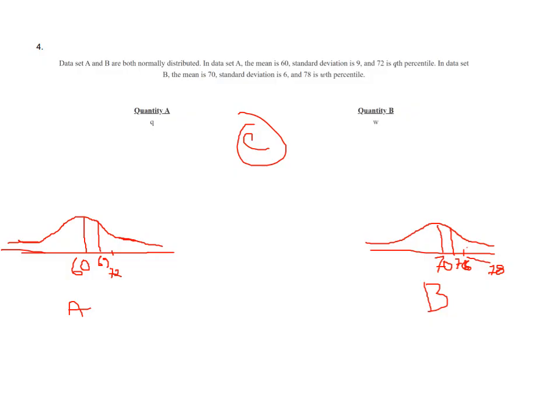And in case of dataset B, the mean is 70, the standard deviation is 6, so 70 plus 6. And we need to find out which percentile 78 is in. So 76 plus 6. Okay, so this is also in the second standard deviation. So both are in the same percentile, that is within 95%. Yes, considering both sides, positive and negative. So the answer will be option C.